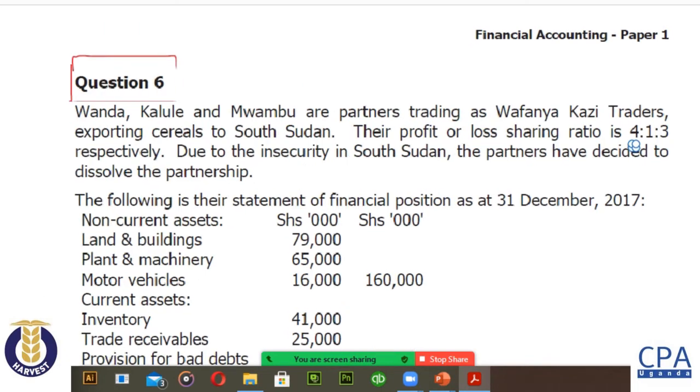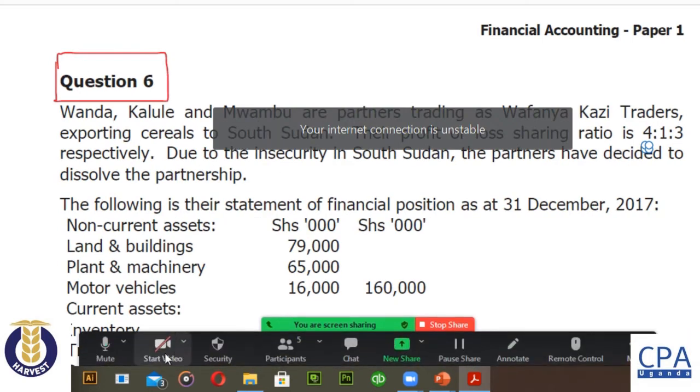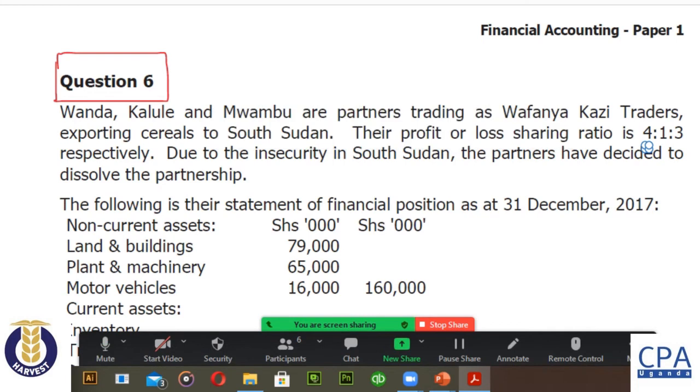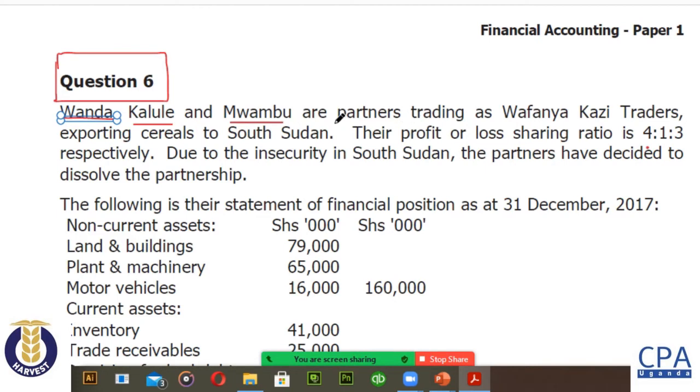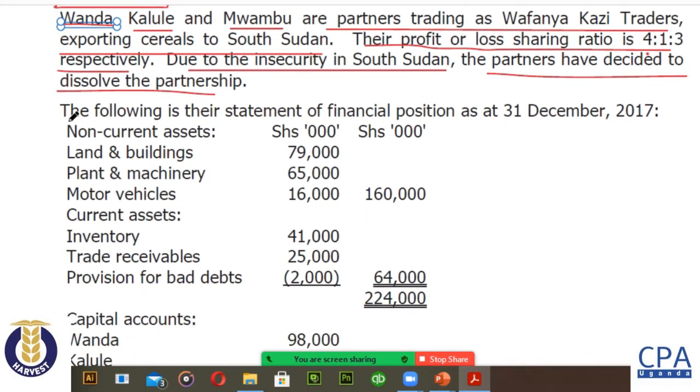So in this question, we are told that Wanda, Kalule, Mwambu are partners trading as Wafanya Kazi, traders exporting cereals to Southern Sudan. Their profit or loss sharing ratio is 4:1:3 respectively. Due to the insecurity in Southern Sudan, the partners have decided to dissolve the partnership. The following is their statement of financial position as of 31st of December 2017.